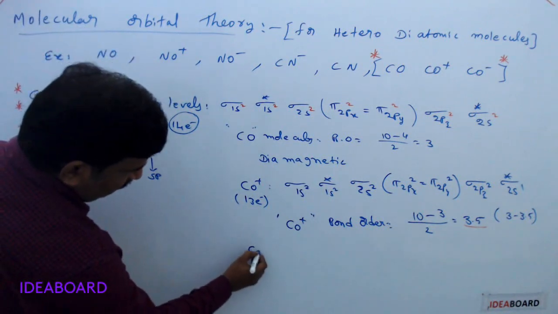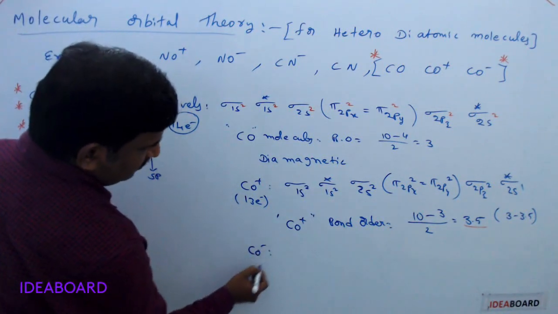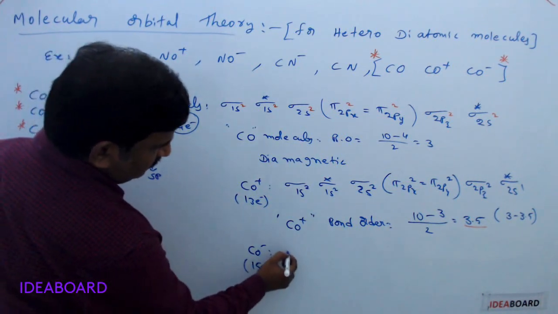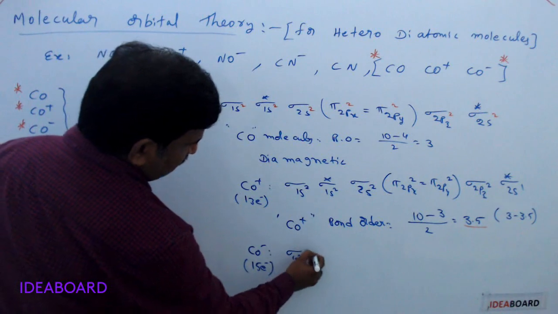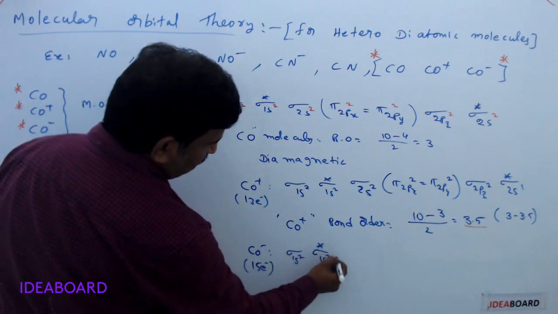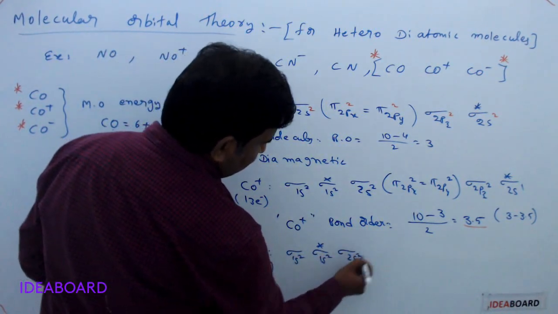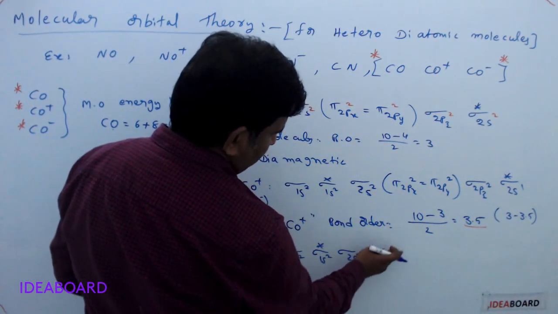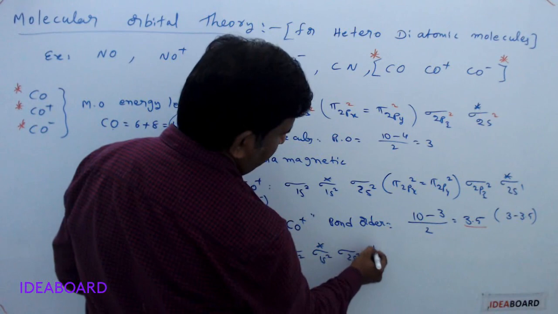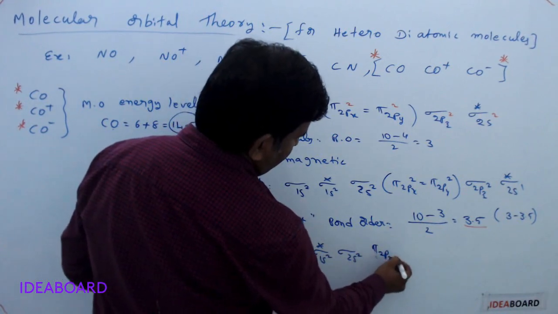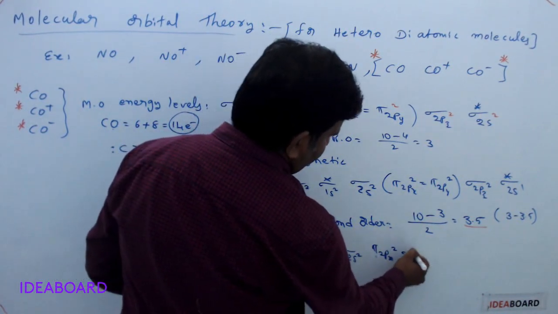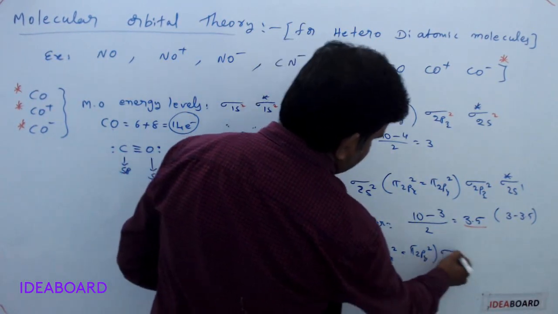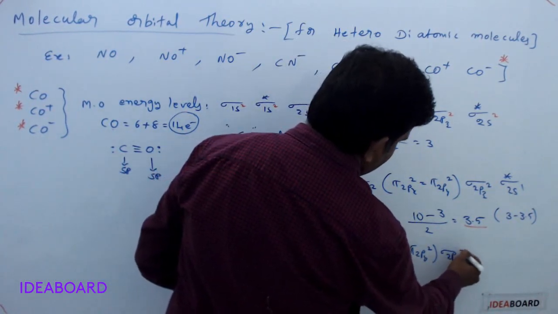And next CO minus. CO minus means it is having 15 electrons. 15 electrons means sigma 1s2, sigma star 1s2, sigma 2s2, sigma star 2s2, then pi 2p x2 is equal to pi 2p y2, and then sigma 2p z2.